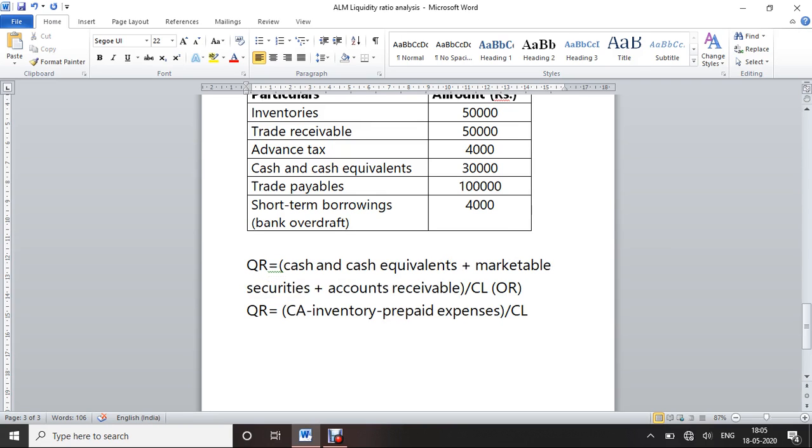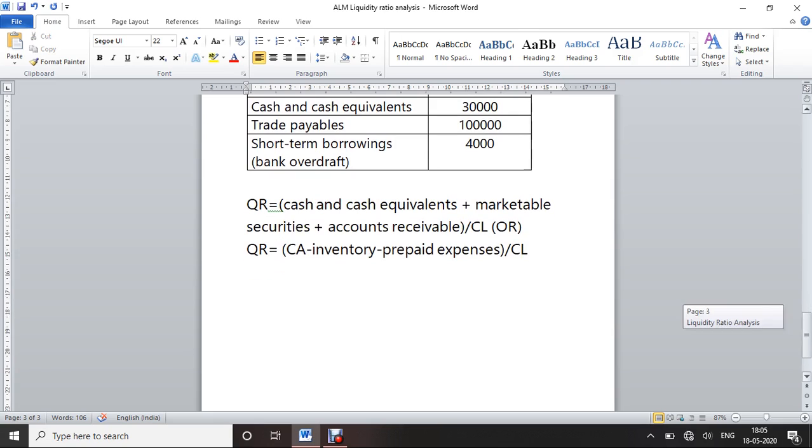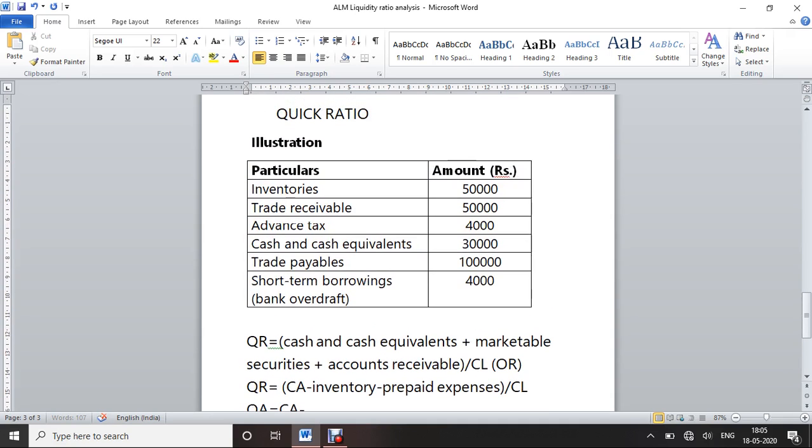Okay, next we move on to the formula. Before that, we have to find the quick assets. What is quick assets? Quick assets equal to the current assets we already found, minus the inventories and advance tax. Advance tax means prepaid expenses. We already paid the taxes, so these are expenses which we already paid, a prepayment.